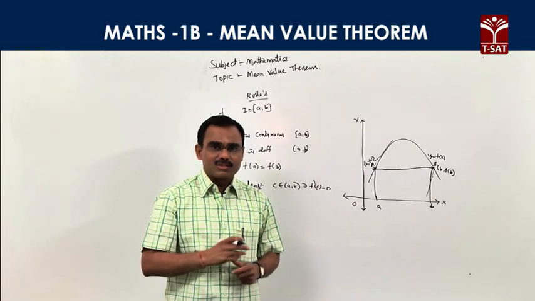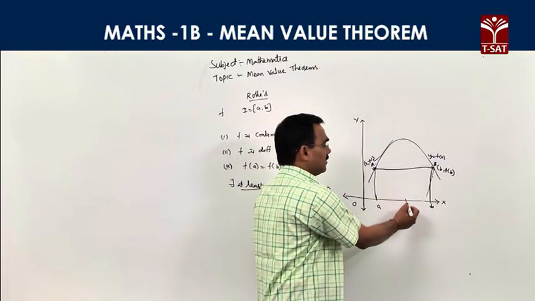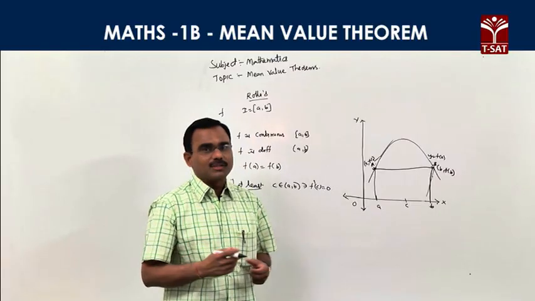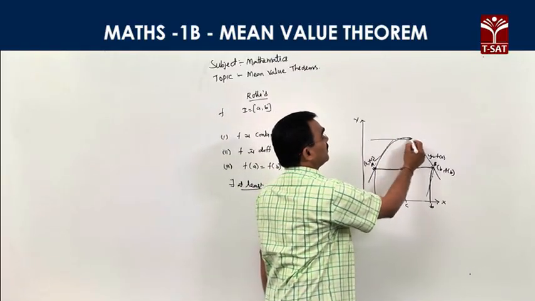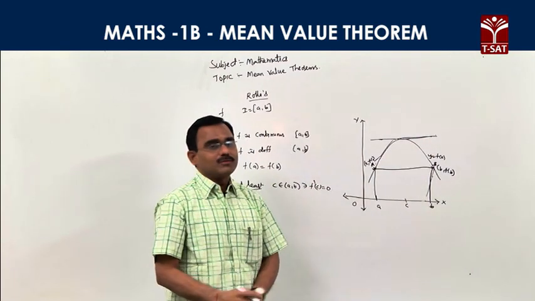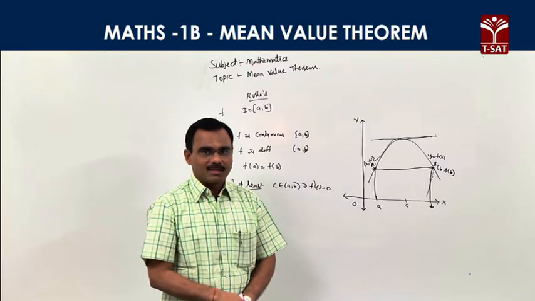These three conditions are satisfied, according to Rolle's theorem there exists a point c belonging to the open interval at which the tangent is parallel to the x-axis. This is the Rolle's theorem statement in geometrical form.